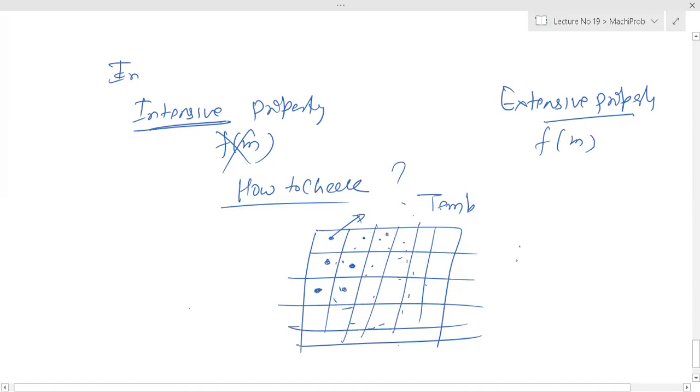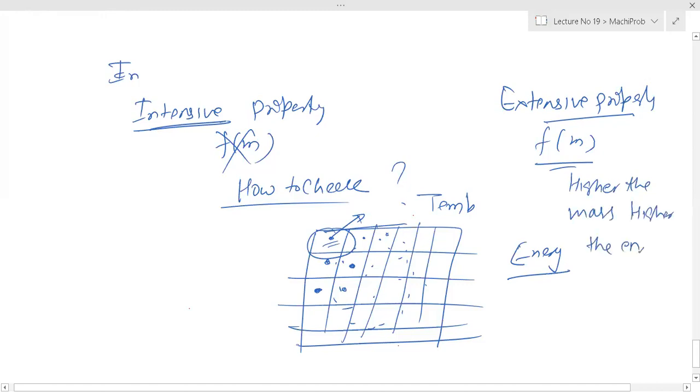But energy depends upon mass. It will have lower energy because mass is reduced. Energy is your extensive property. Higher the mass, higher the energy. Intensive does not depend upon mass.